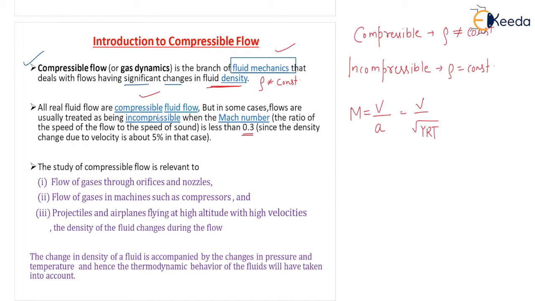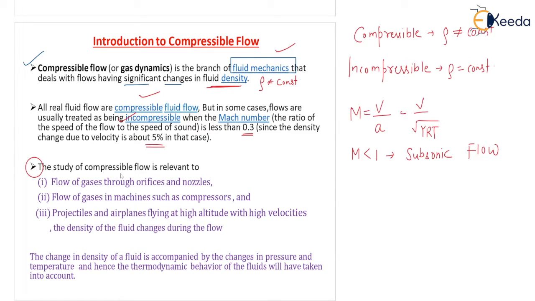So all practical fluid flow are compressible fluid flow, but in some cases flows are usually treated as incompressible when the Mach number is less than 0.3. Mach number less than 1 is subsonic flow. And the basic definition of Mach number is the ratio of inertia force to elastic force. The density change due to velocity is about 5% in that case, that means when the object is moving at a speed less than 0.3 Mach, the change in density is very, very small, almost 5%, negligible.